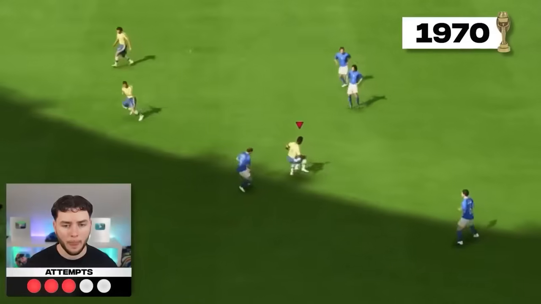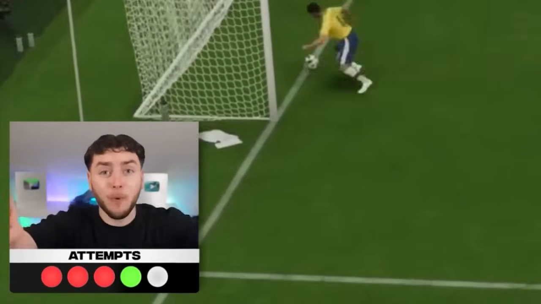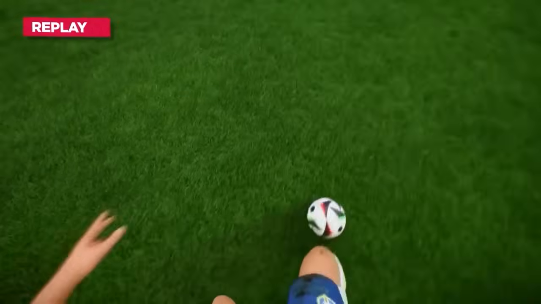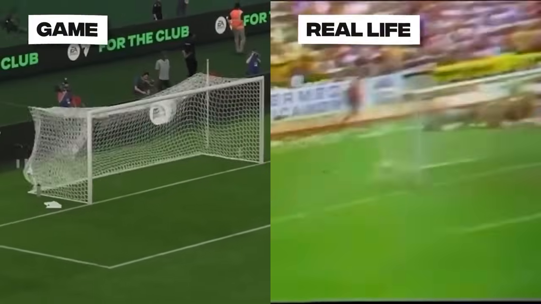But after a closer inspection, he didn't hit it with the side of his foot, so we can't count it. But then this happened. Trivela! Let's go! That one might be better. This time we had done the Trivela, and with one attempt remaining, we had successfully recreated Carlos Alberto's goal.